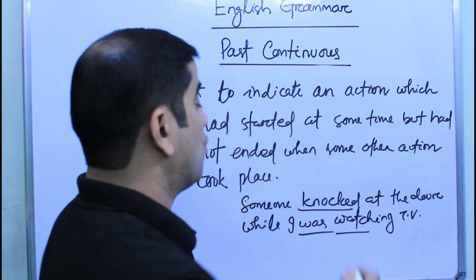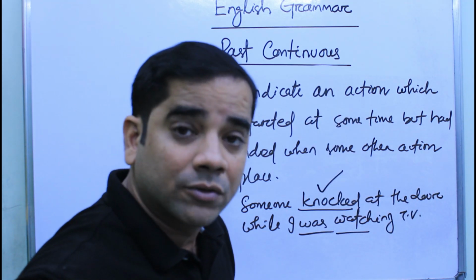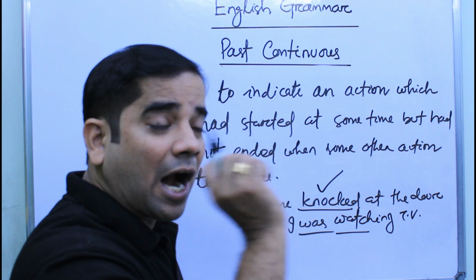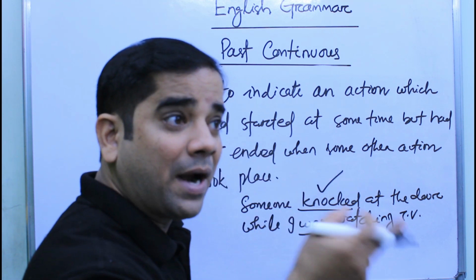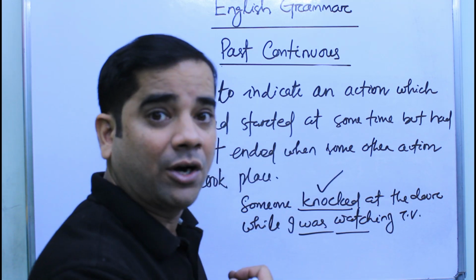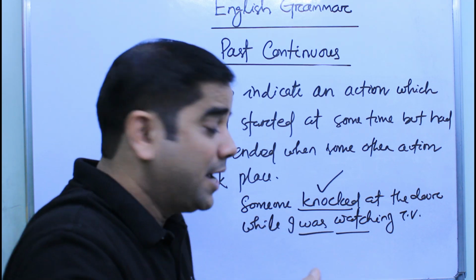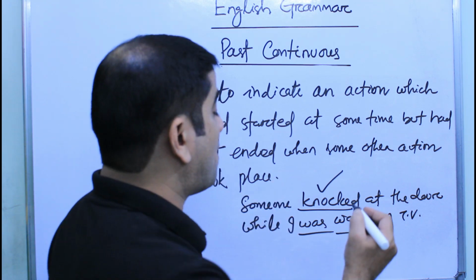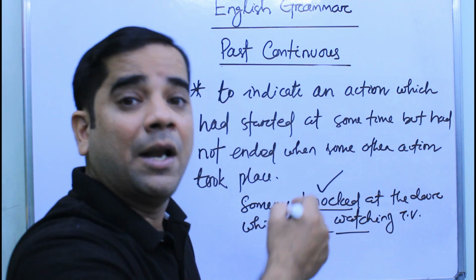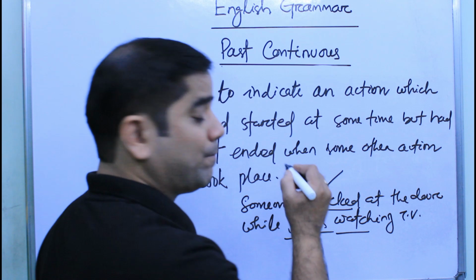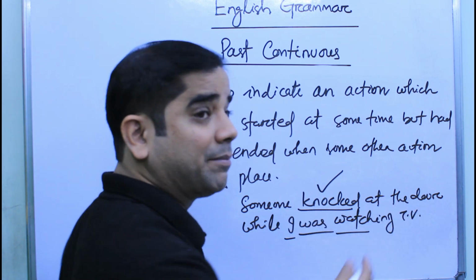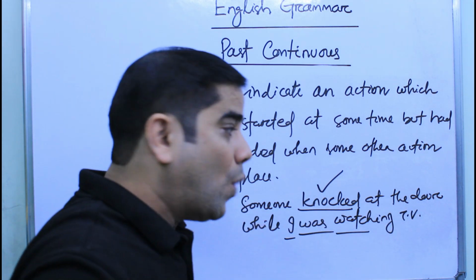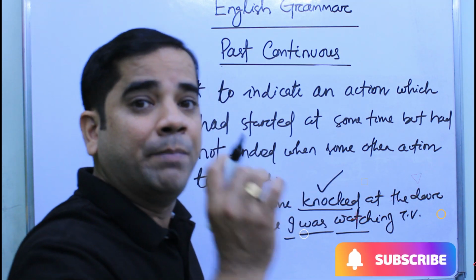the door. So, while this action took place, while someone knocked at the door, at that particular moment, I was watching TV because that action was continuing. So, we need to use the ing form of the verb along with the helping verb was for the subject I. I was watching. That means that action was continuing while the other action just began.